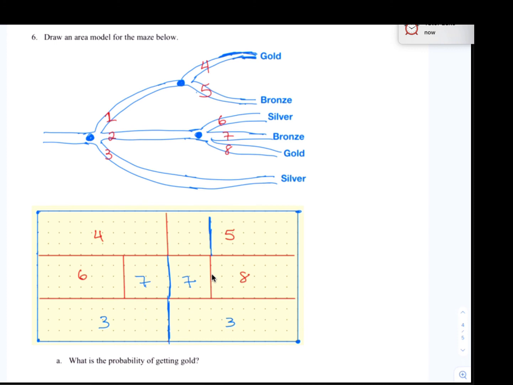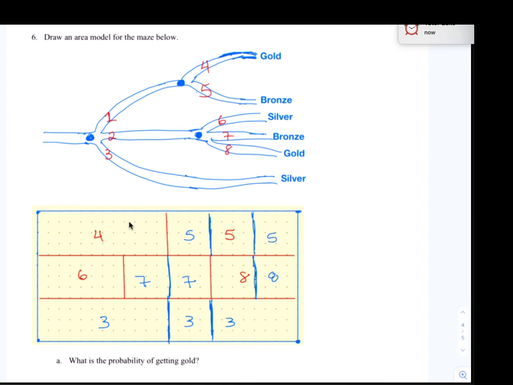There we go. Extend that straight up, and now that splits into a smaller 5. Let's extend this down, and this is also part of box 3. Okay, now we need to take this box of 8 and make that smaller. So we cut that in half, and now we've got 2 boxes of 8 here. Take this larger box that's a 5, cut it in half, and then now we've got 2 smaller boxes of 5.